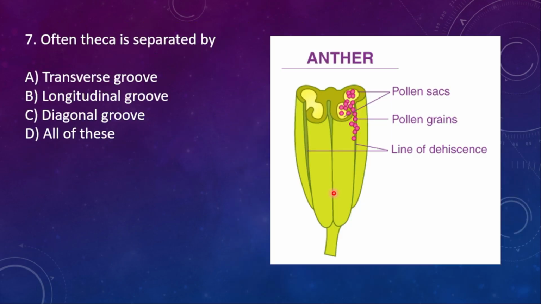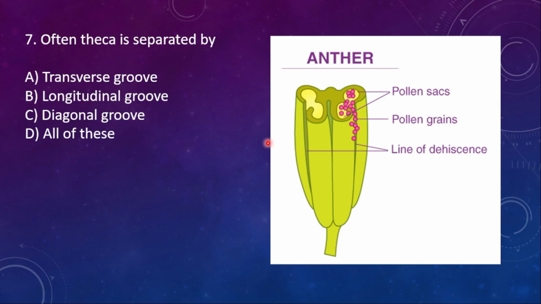Okay, yeah, in this diagram, this one is the groove. This is transverse section. When we cut like this, that is transverse section. When we cut the anther like this, that is longitudinal section.